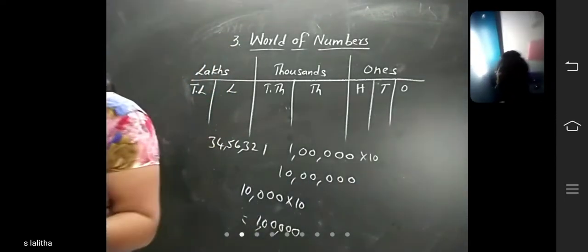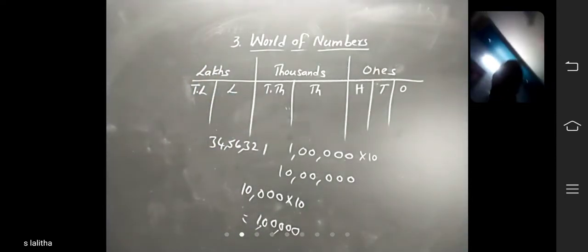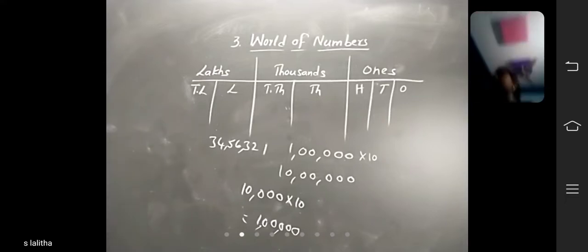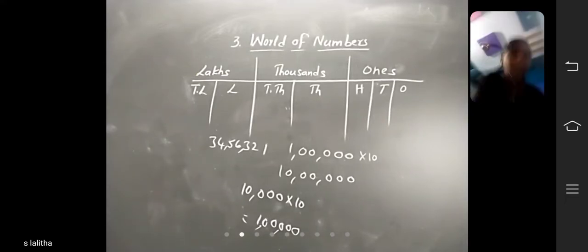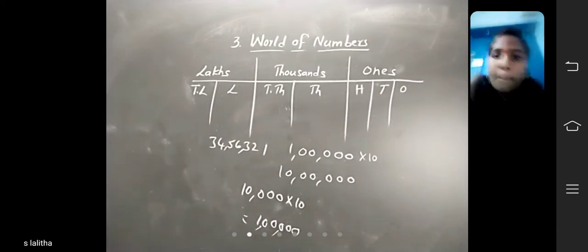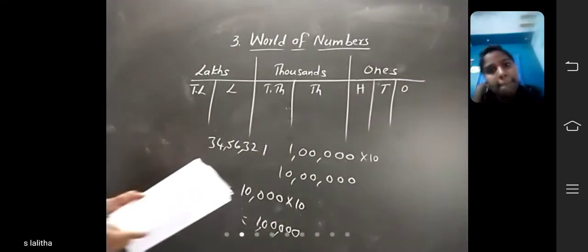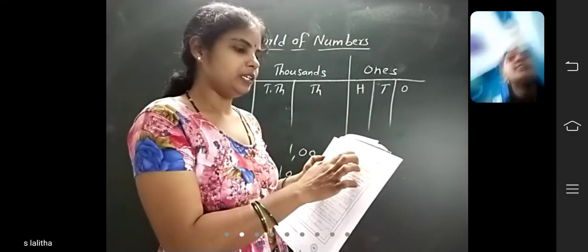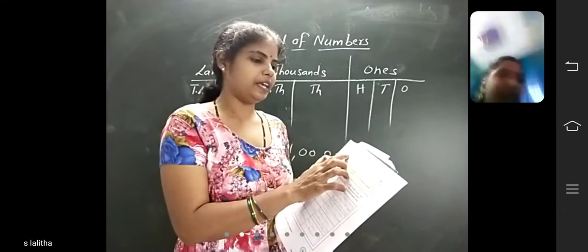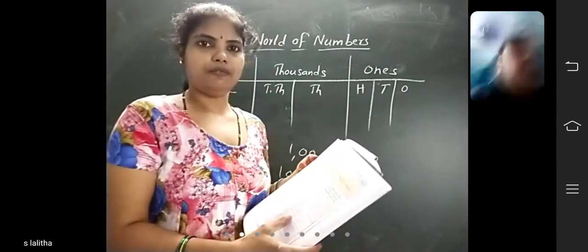Page number 41. Next, see page number 41, children. Look at the digits written under each place. Write the number formed and then the number name. One is done for you.